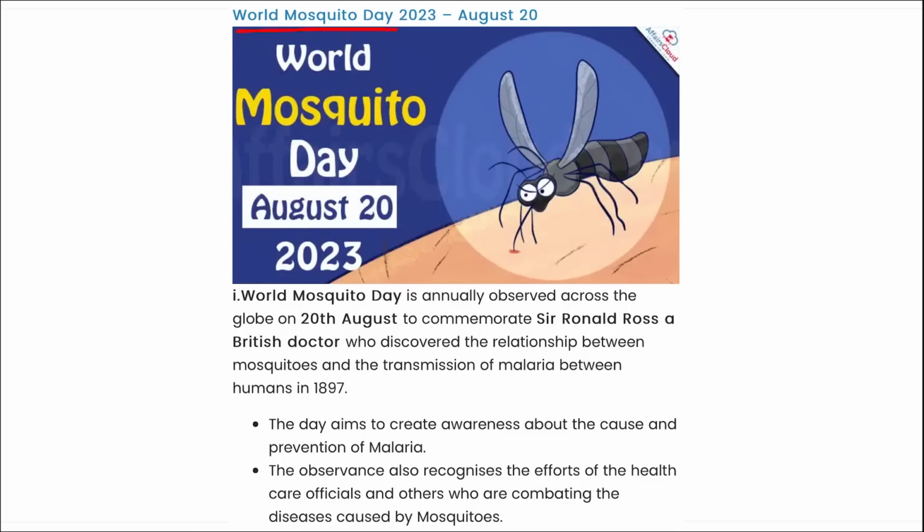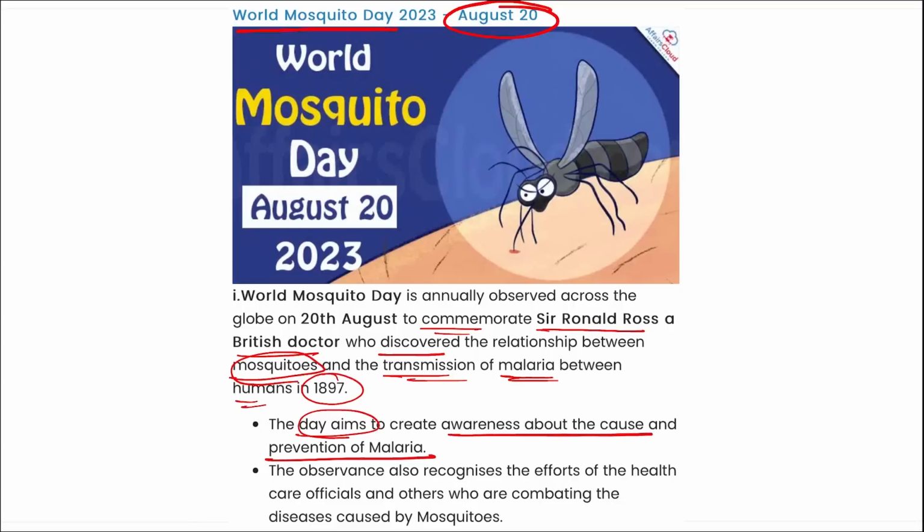Next is your World Mosquito Day. This day is also observed on 20th of August and is to commemorate Sir Ronald Ross, a British doctor who discovered the relationship between mosquitoes and the transmission of malaria between humans in 1897. The day also aims to create awareness about the cause and prevention of malaria. And remember, Ronald Ross' work received the Nobel Prize in Physiology or Medicine in 1902.